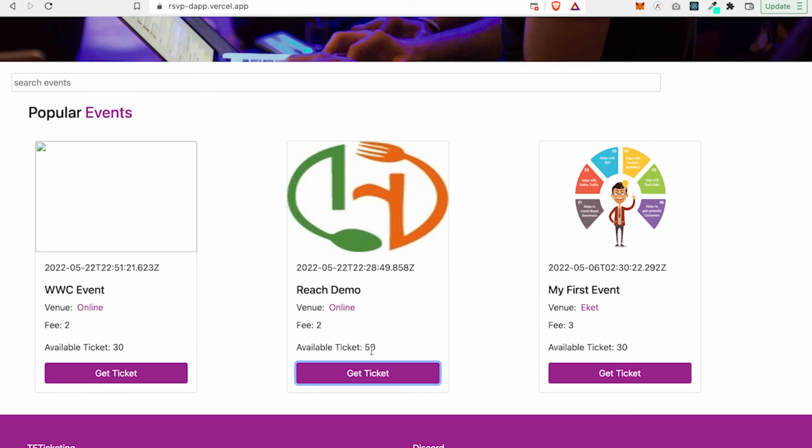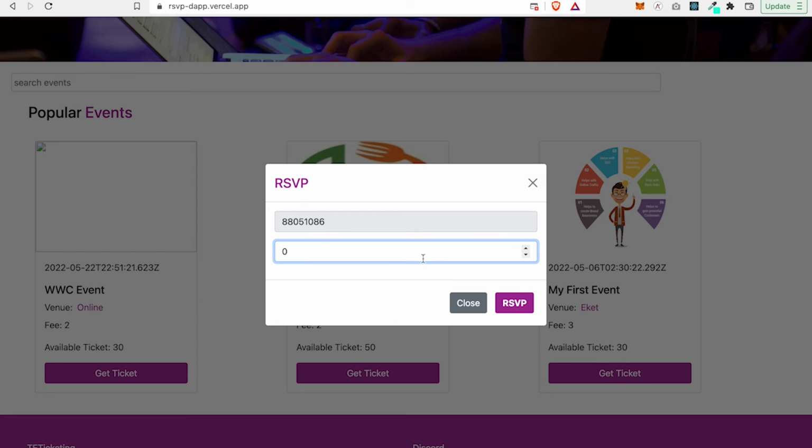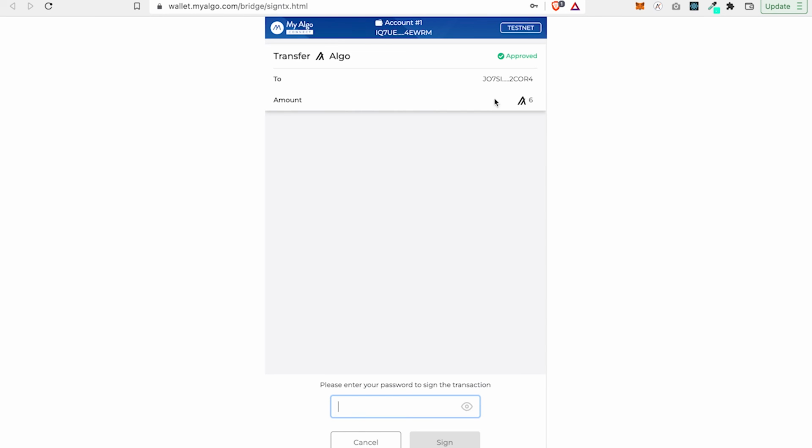Okay, I think I was the one that created this particular event. Let me try with this one, because I just have one account connected at the moment. Alright, cool. As you can see, this is going to cost me 6 Algo.